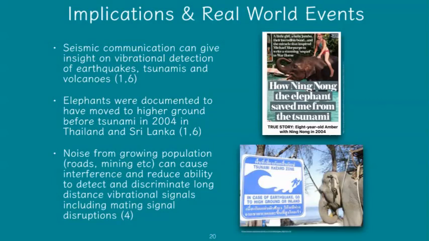Another implication and real world event that's important to consider is noise growing from the human population, roads and mining, and other industrial enterprises can cause interferences and reduce the ability for elephants and different animals that use seismic communication to discriminate between vibrational signals. And these can disrupt a lot of important things like mating signal calls and also locating individuals that may have gotten lost from the herd, as well as knowing when to flee from predators and localizing where a threat may or may not be.